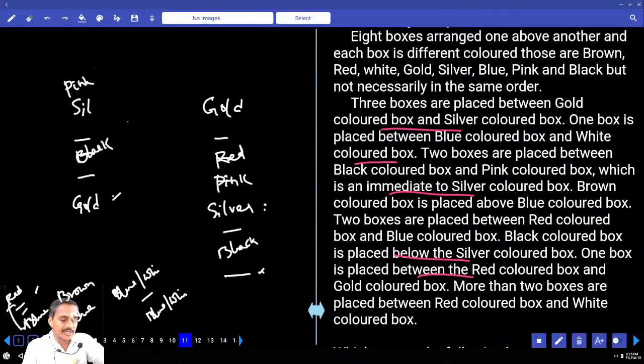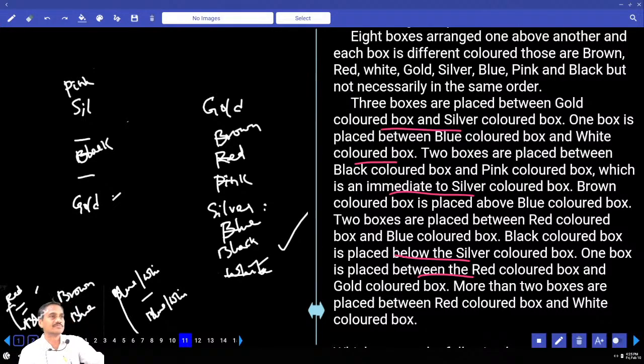Does that fit? If red is here, red and blue, how many are there? There must be exactly 2 in between. So where should blue be? Blue is here. And this blue is here, and brown is above this blue, hence brown must be here. Then 1, 2, 3, 4, 5, 6, 7, 8, and which is left over here? What is left? White. Blue and white, there must be exactly 1. White is here. Now this is the final arrangement.